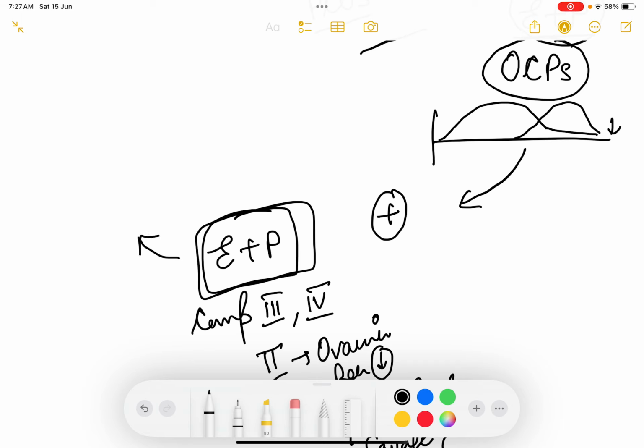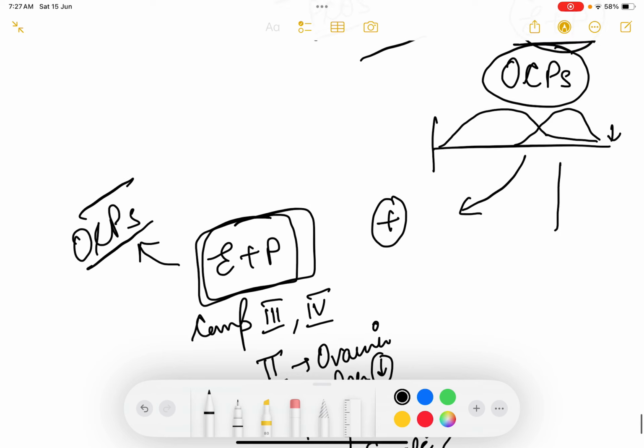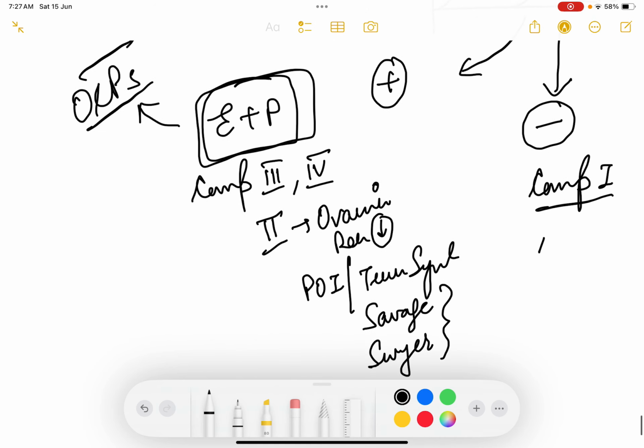The treatment of these patients is that you have to give it for a long time, continuously, so that their estrogen and progesterone levels become normal. But if the patient is not having bleeding even with E plus P, then the defect is in compartment 1, that is outflow tract obstruction.